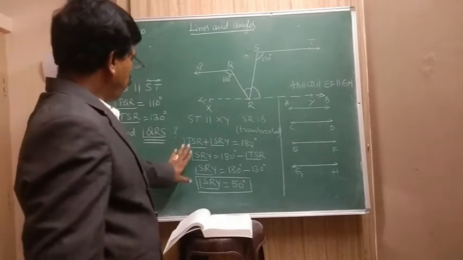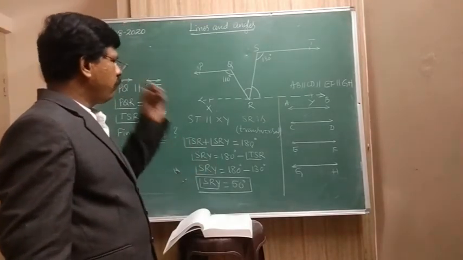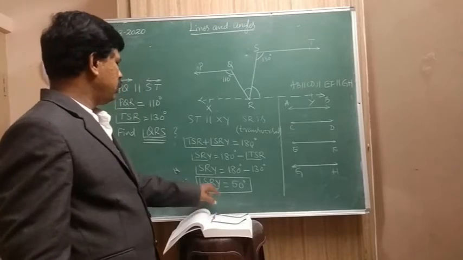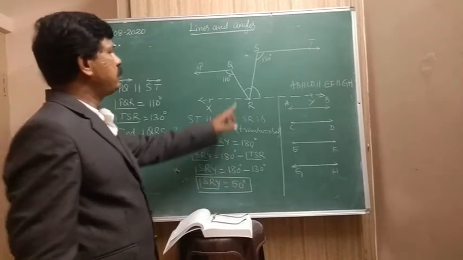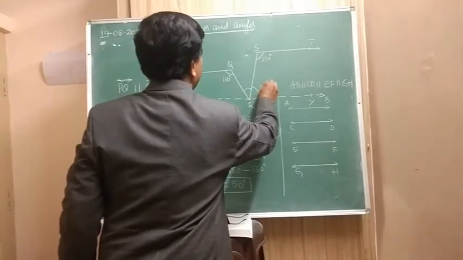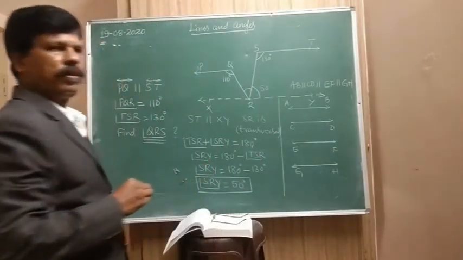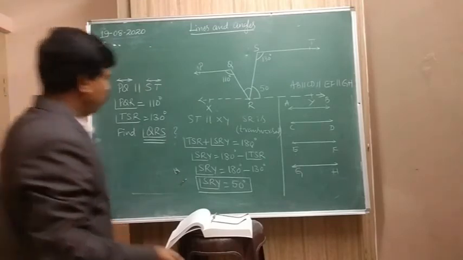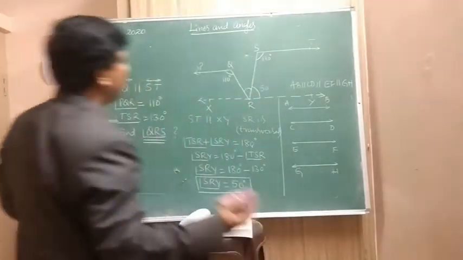So SRY is equal to 50. But they did not ask for SRY. They asked for QRS. We found this 50 degrees. Clear? Now what about this one?